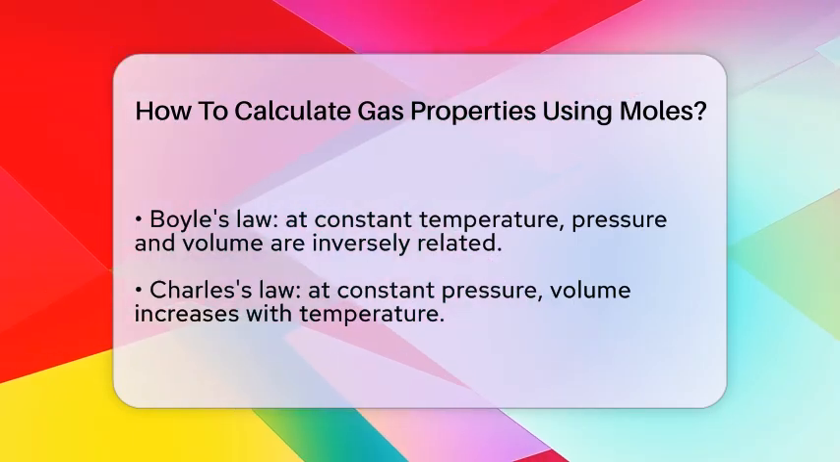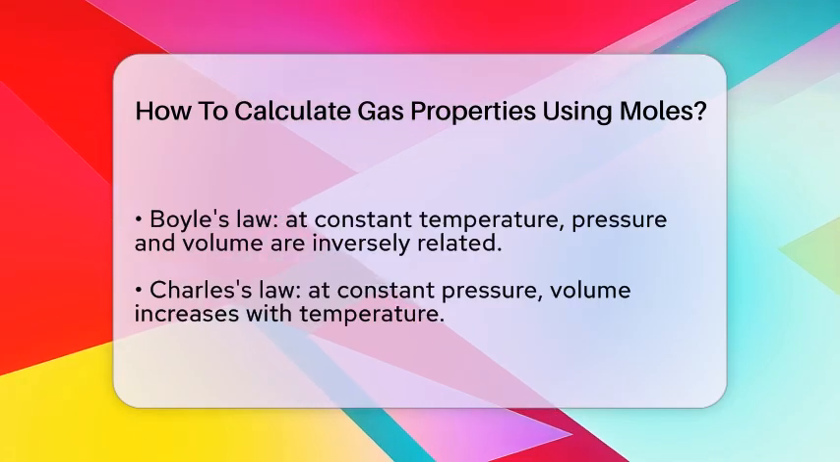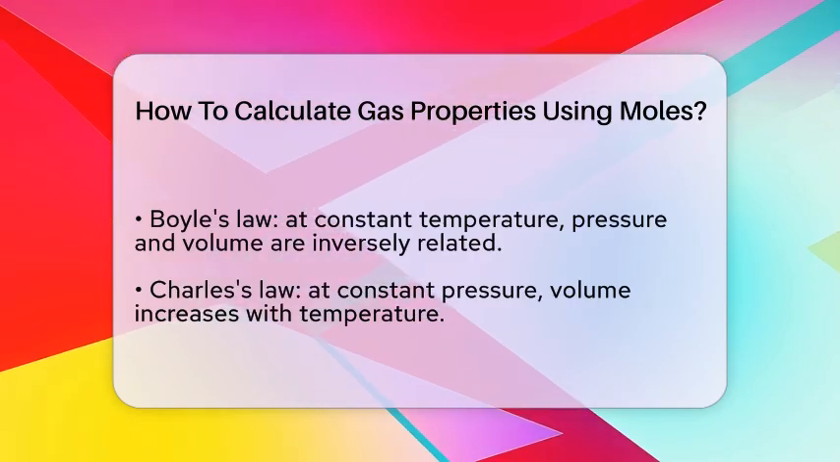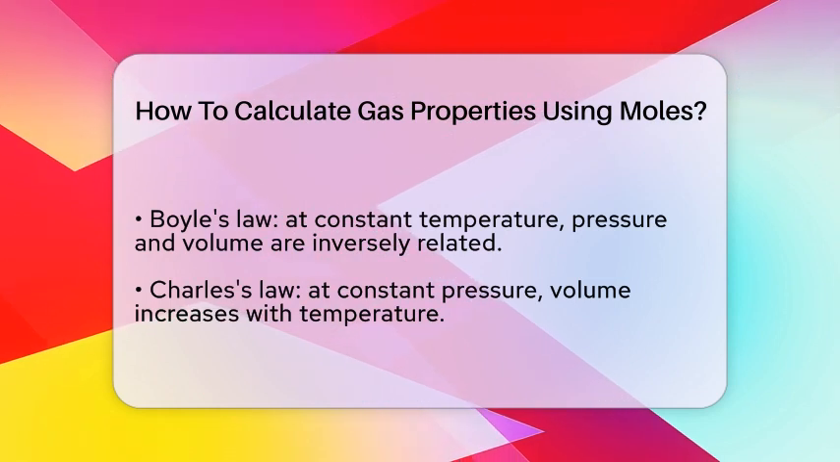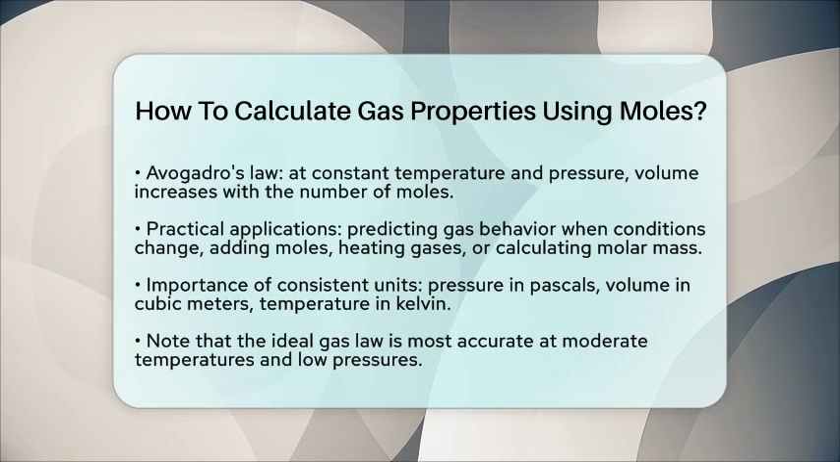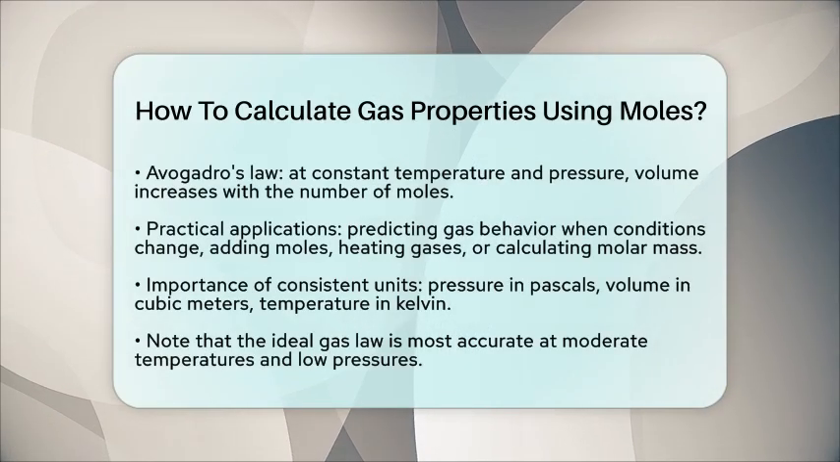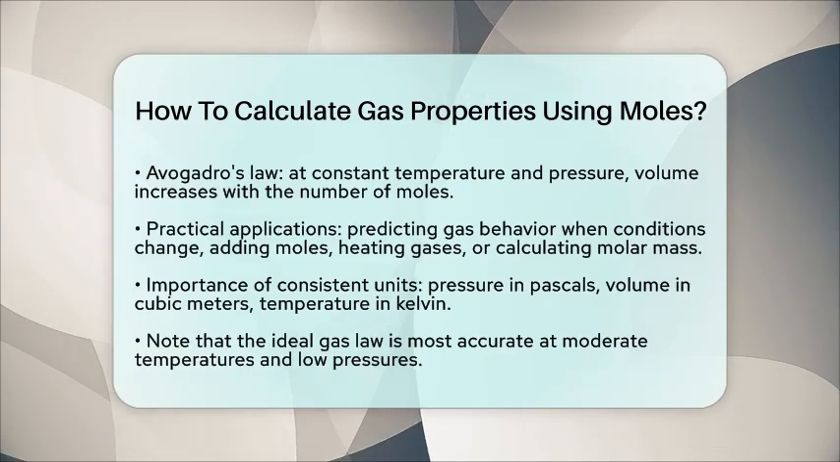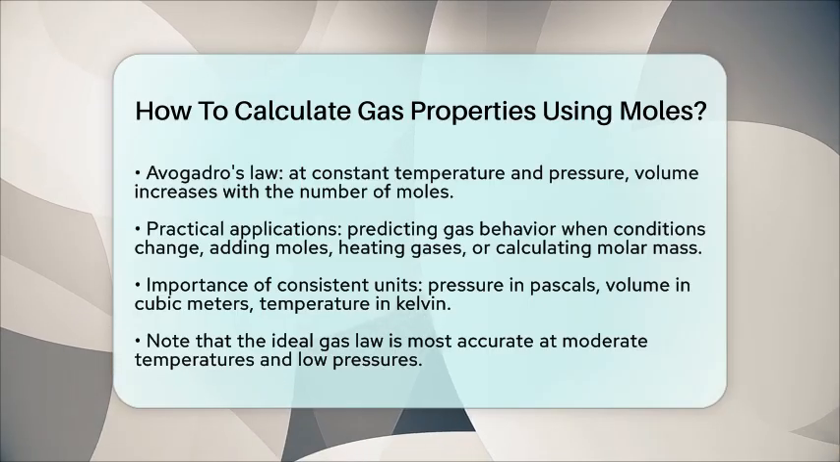Using this law, you can predict how gases will behave when conditions change. For example, if you add more moles of gas to a container, the volume will increase if the pressure and temperature stay the same. Or if you heat a gas in a sealed container, its pressure will go up unless the volume can expand. You can also use it to figure out the molar mass of a gas by measuring its density under known conditions.